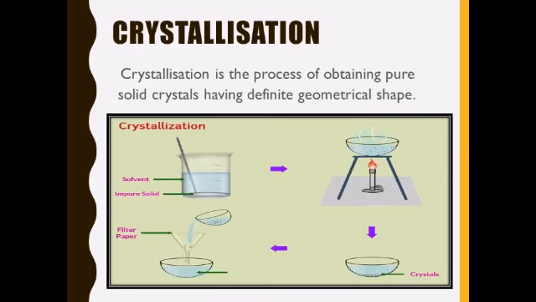After heating, the solution is filtered to remove insoluble impurities, and then the liquid is left undisturbed for at least 24 hours, and after 24 hours we can get pure crystals of copper sulfate. So this method can be used to obtain pure crystals of any substance.